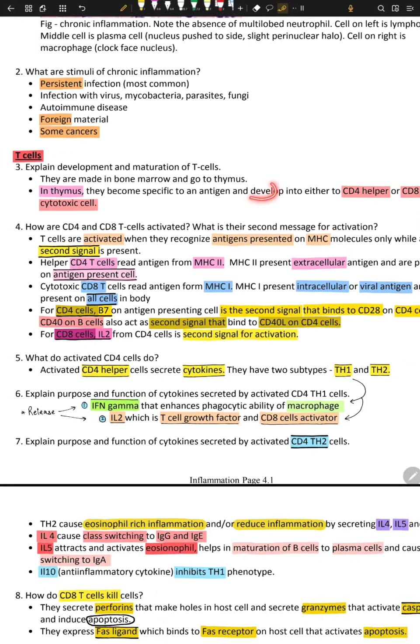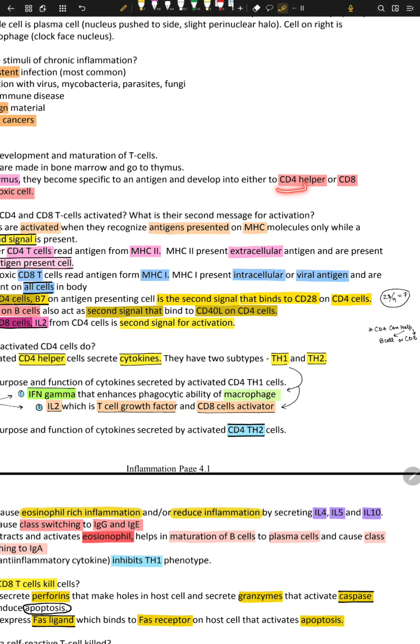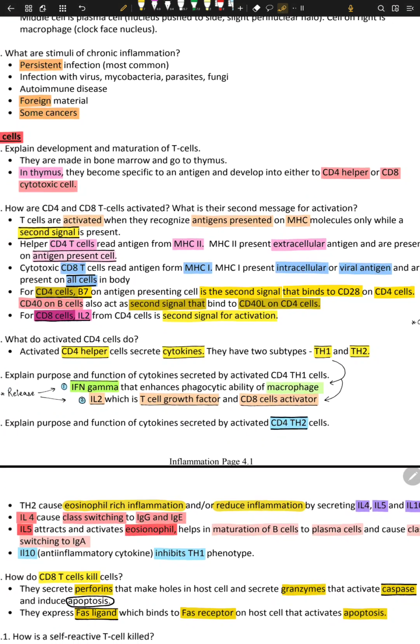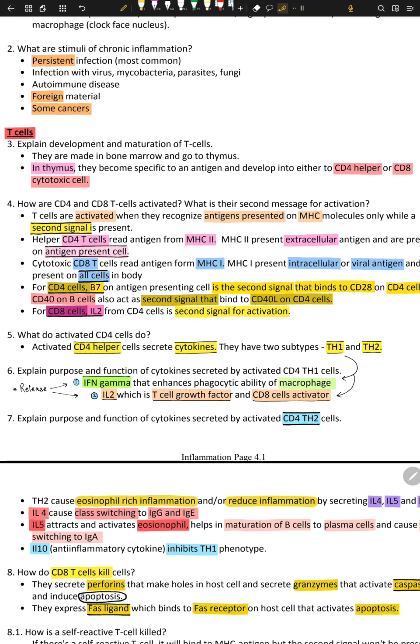And they develop into either CD4 helper or CD8 toxic. So CD4 helper means it's helping in something, and CD8 toxic means it's cytotoxic, it's going to kill. That's it. So you can become either CD8 or CD4 in life, right? You can become a helper or you can become a killer. Okay, so how do CD4 and CD8 get activated? Well, CD4 and CD8 get activated via different pathways, right?